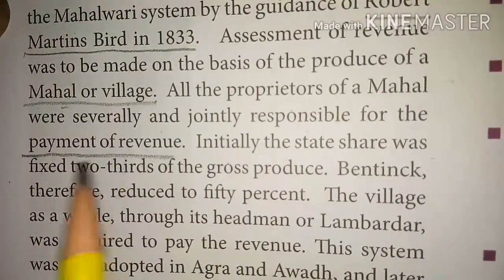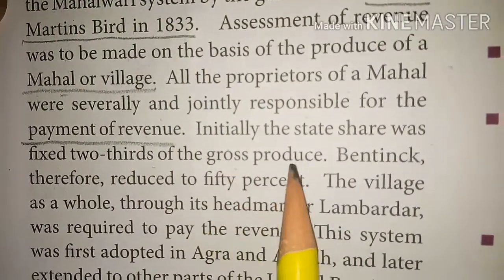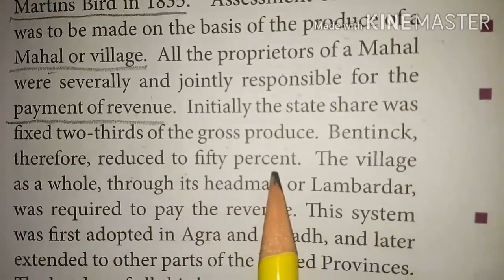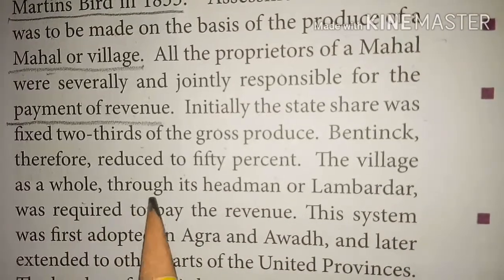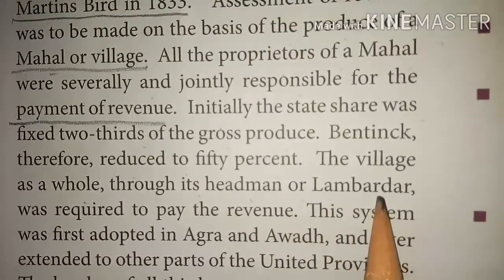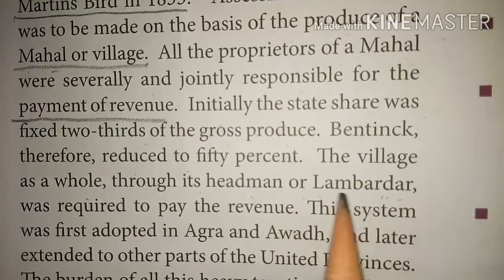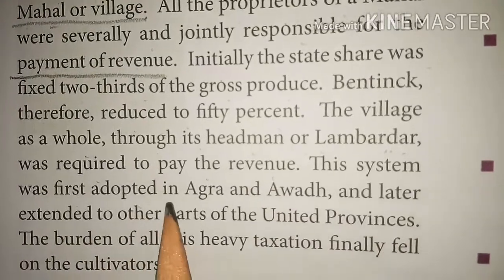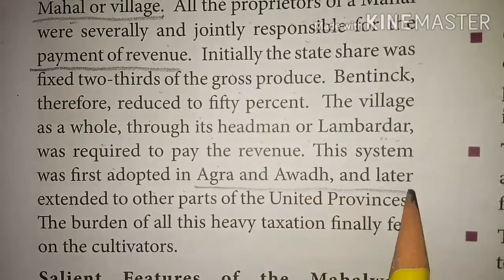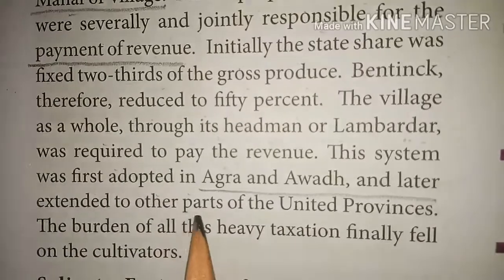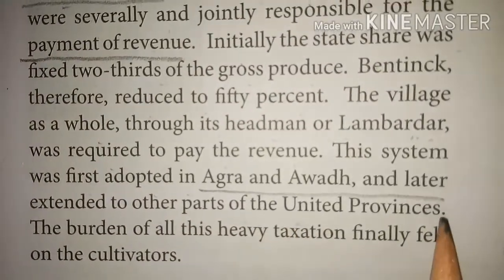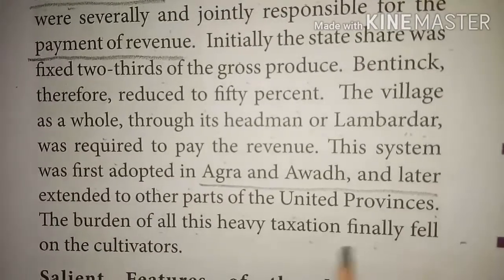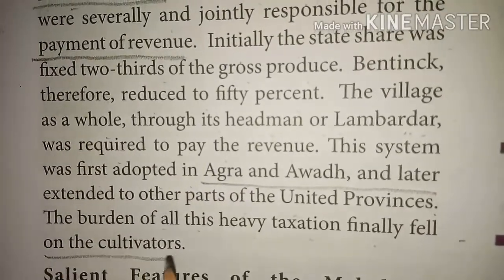Initially, the state share was fixed at 2/3 of the gross produce. Bentinck therefore reduced it to 50%. So the village as a whole, through its headman or Lambardar, was required to pay the revenue. This system was first adopted in Agra and Oudh, and later extended to other parts of the United Provinces. So the burden of all this heavy taxation finally fell on the cultivators.